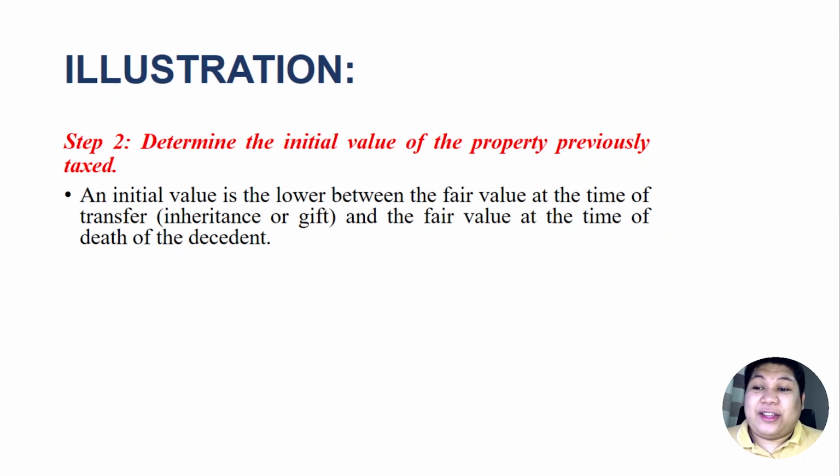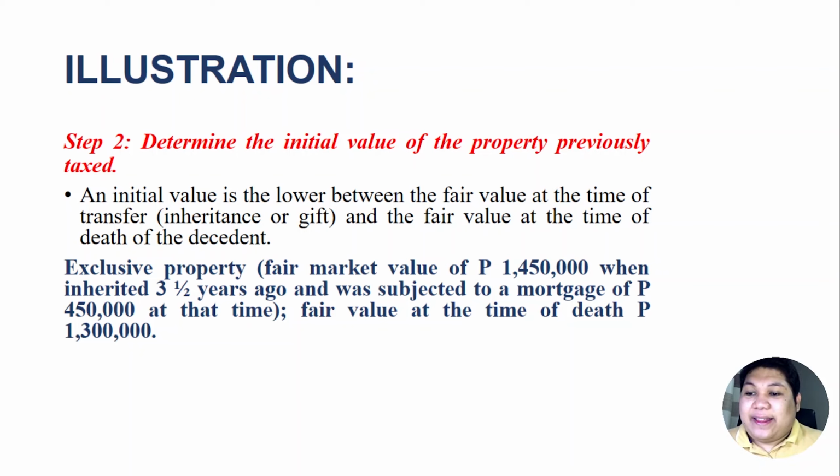The initial value is the lower between the fair value at the time of transfer, whether gift or inheritance, and the fair value at the time of death of the decedent. Take this for example. The fair value of the property when inherited 3.5 years ago was 1,450,000, and the fair value at the time of death of the decedent today is 1.3.